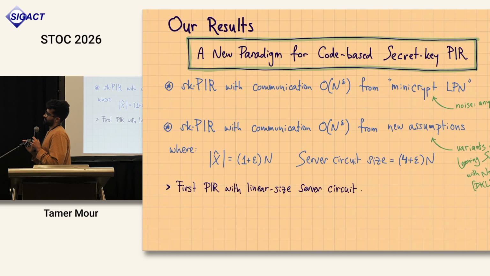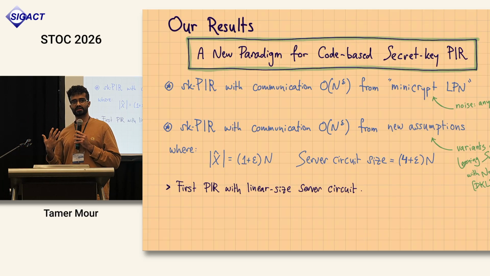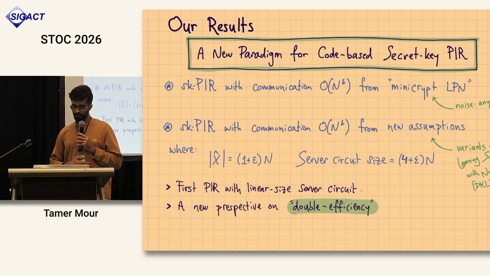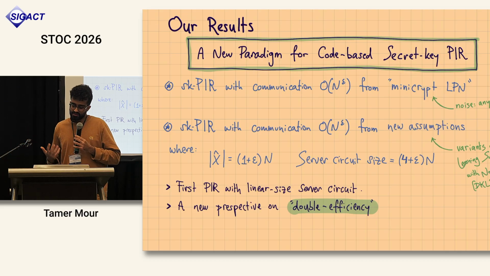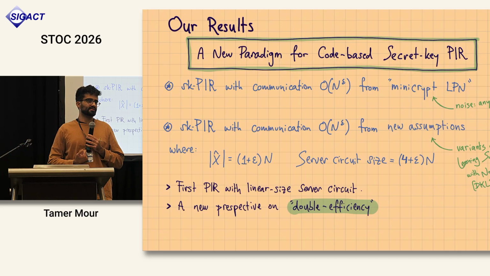So this is the first PIR in any model with preprocessing where the server circuit has linear size. And this gives us a new perspective on double efficiency. Previously, double efficiency considered the RAM model for server computation. But you can ask why all of a sudden I care about circuit size.